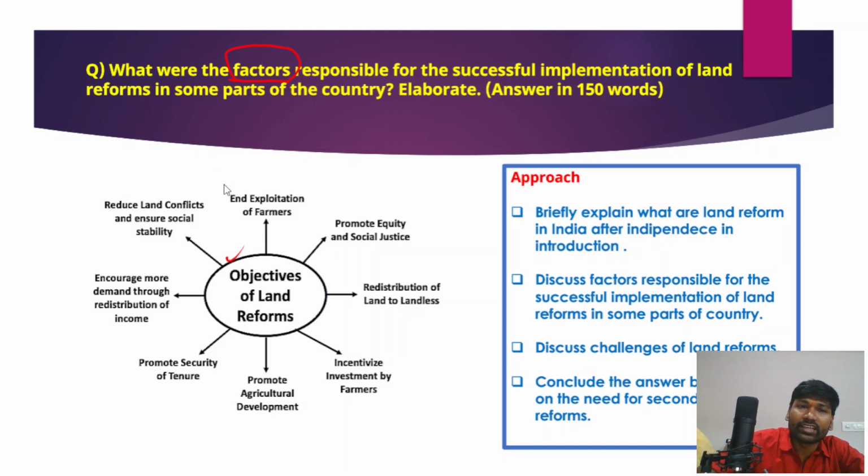So land reforms would end the exploitation of the farmers, and it would also promote equity and social justice, and it would lead to the redistribution of land to the landless, and it incentivizes investment by the farmers, promotes agricultural development, promotes security of tenure, and encourages more demand through redistribution of income. And it also reduces land conflicts and ensures social stability as well. So these are the objectives of the land reforms, right? Remember that these objectives of the land reforms are very important. You have to keep this in mind, and this particular presentation or diagram is very helpful for your examination, right?